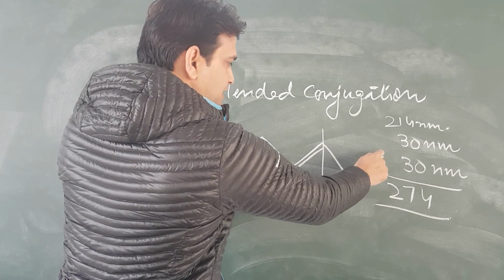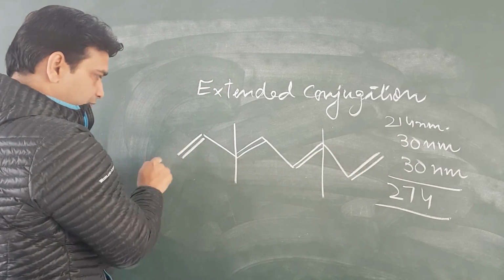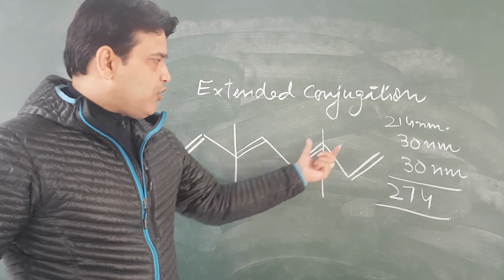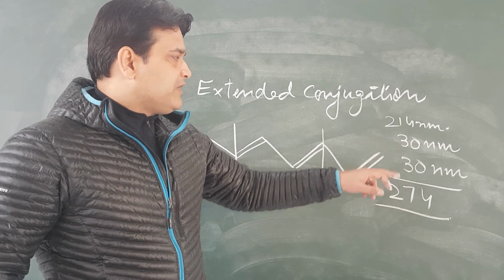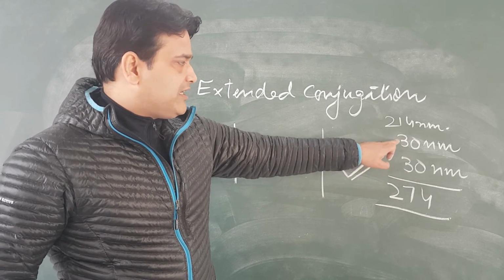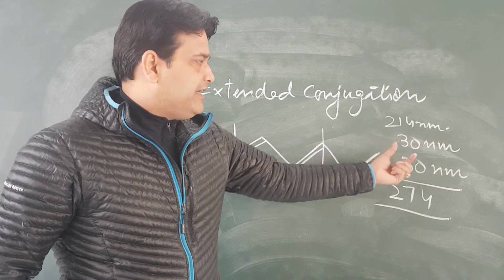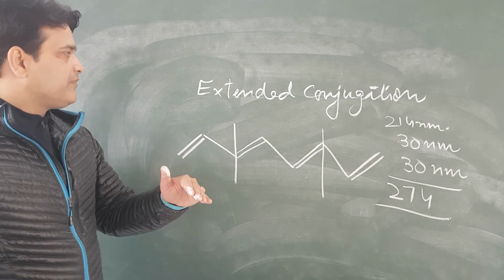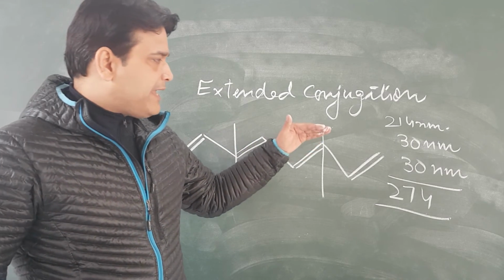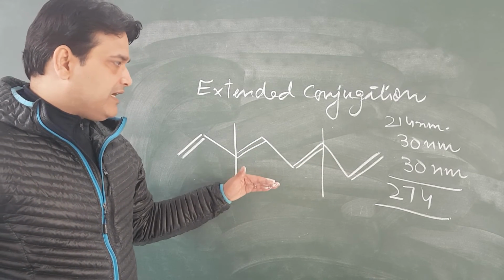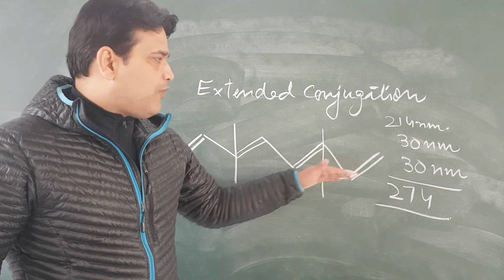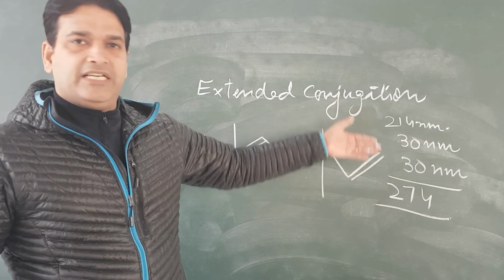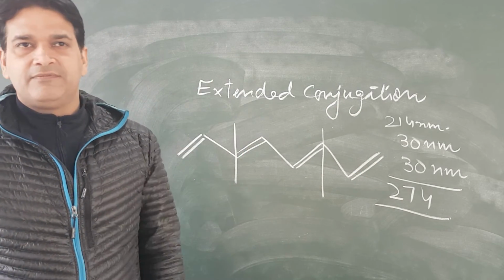One double bond is extended and another double bond on this side is also extended. So due to the two double bond extensions, 60 nanometers will be added. So in this case, we can have the idea for the extension of double bonds and the increment in the basic value of the dienes.